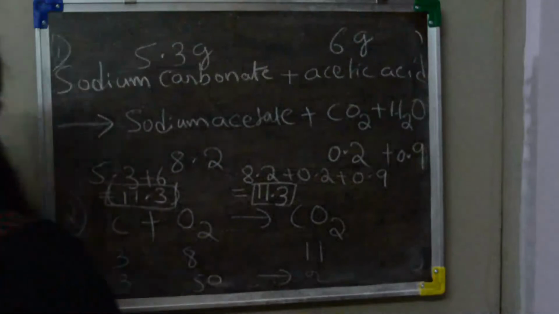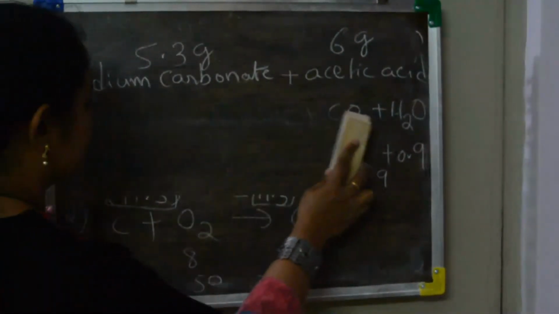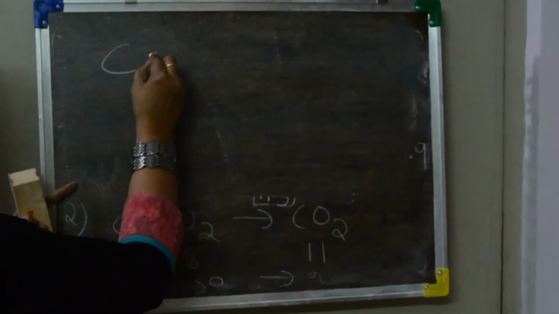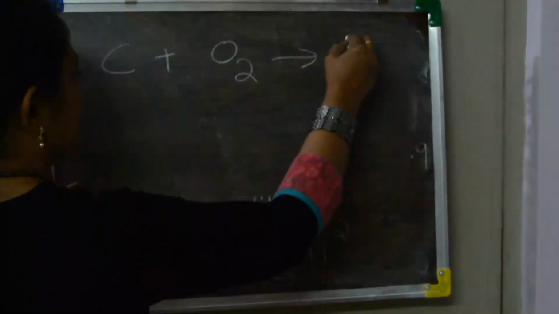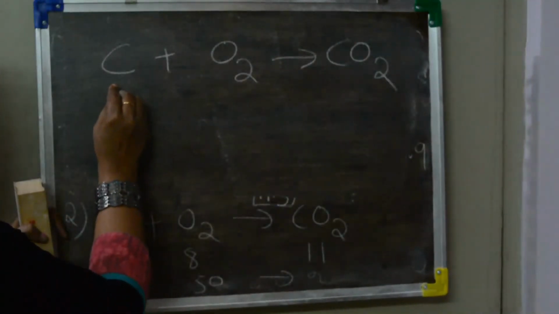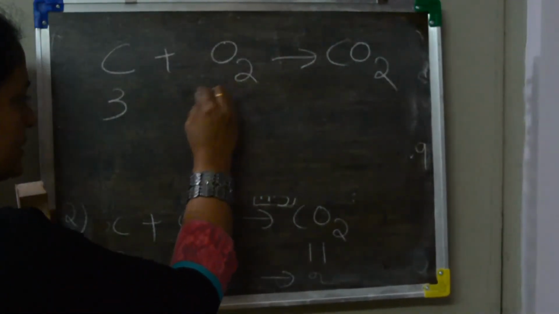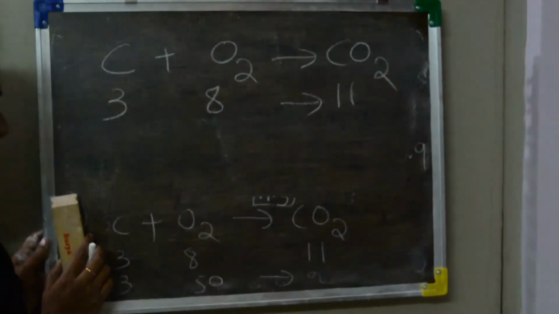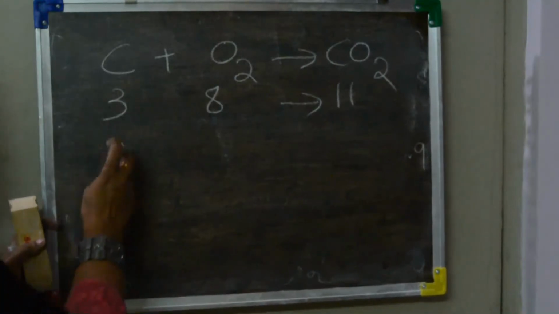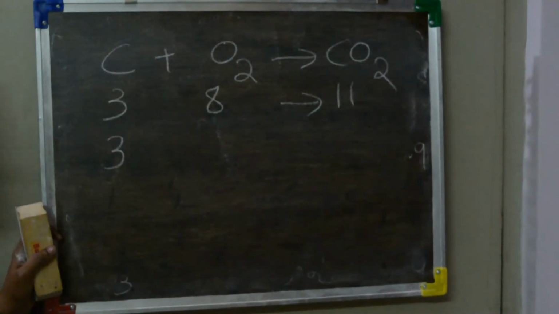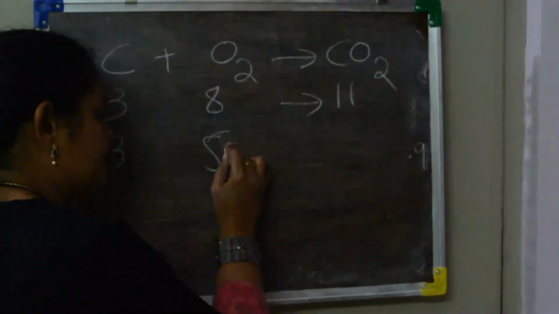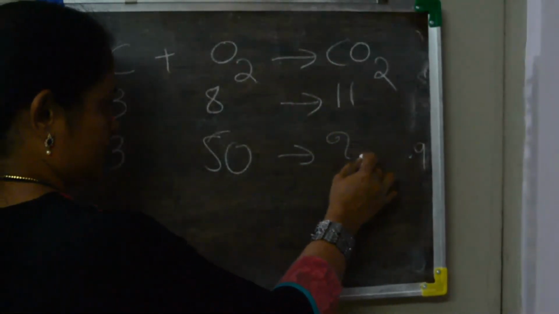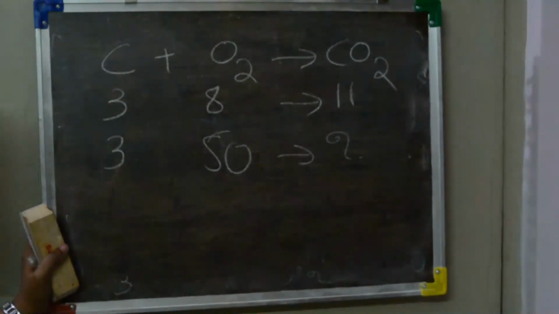So this is the question. This type of question is what I discussed before. Once again I will write it. Carbon plus oxygen gives carbon dioxide. Carbon is 3 grams given, oxygen is 8 grams. So when these two react, we get 11 grams of carbon dioxide. And the question is, if we are using 3 grams of carbon and 50 grams of oxygen, how much carbon dioxide is produced? Now which law is followed here?